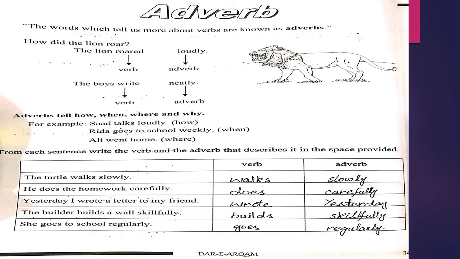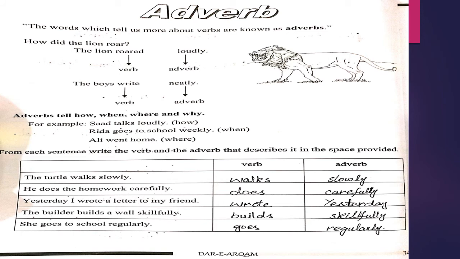Students, next is your page number 34 and topic is adverb. The words which tell us more about verbs are known as adverbs. How did the lion roar? The lion roared loudly. Here the word roared is the verb and the word loudly, which is adding some meaning to the verb, is an adverb.